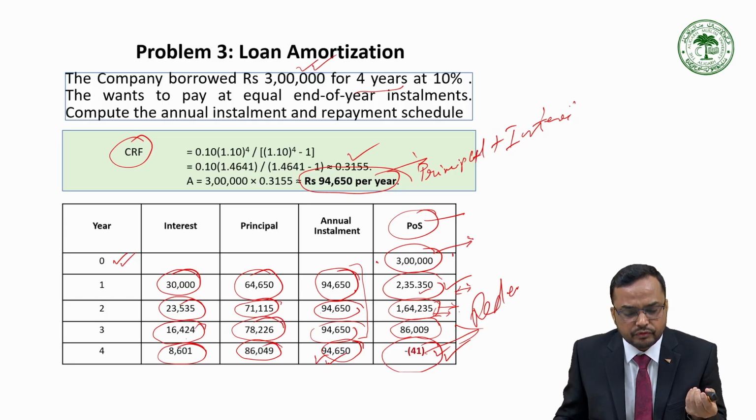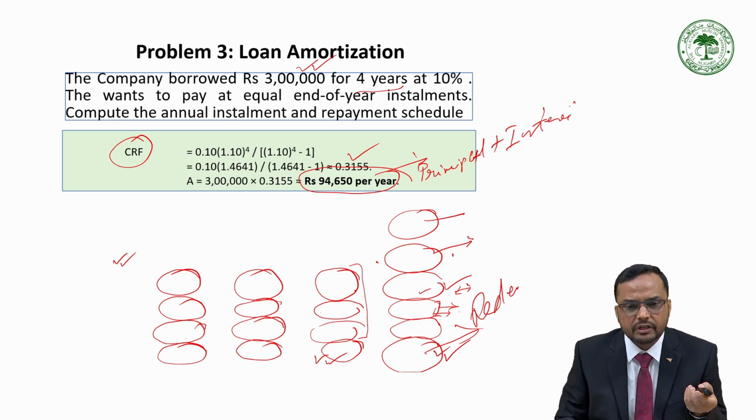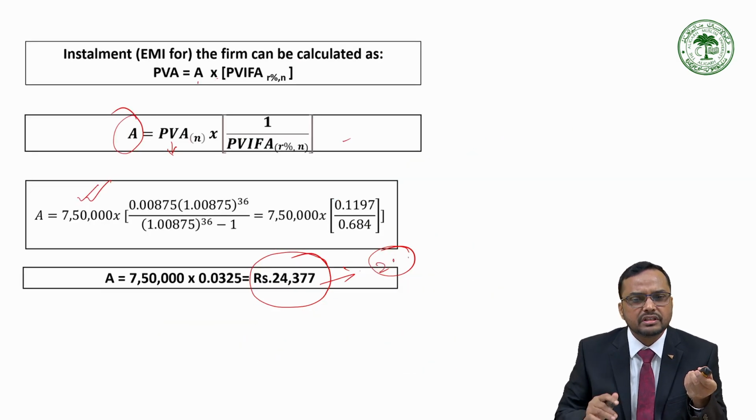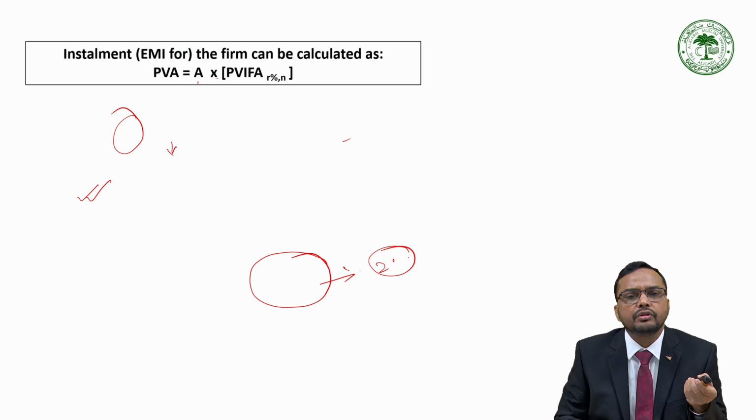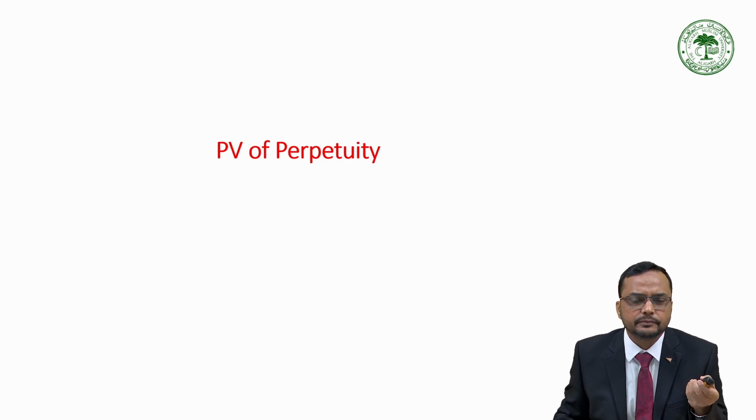If you want to calculate for monthly, we had already learned the frequency of compounding, that is K would be divided by N and N would be multiplied. So this is the basic formula; if you want to calculate the monthly installment, then we can modify the formula.